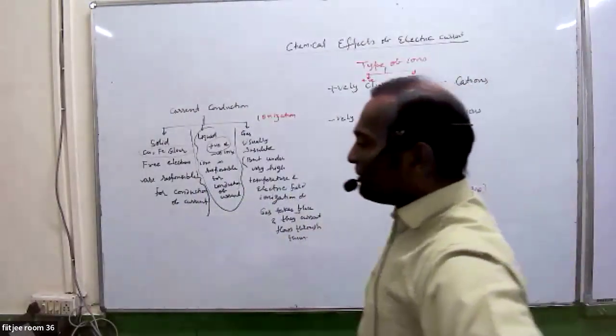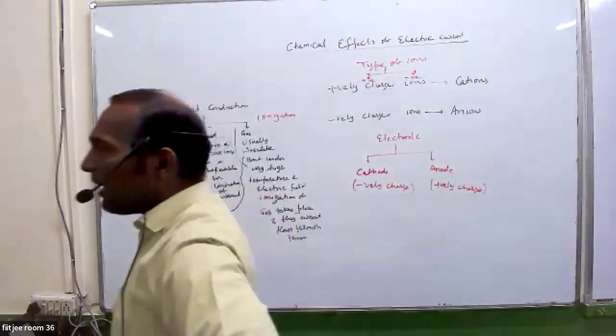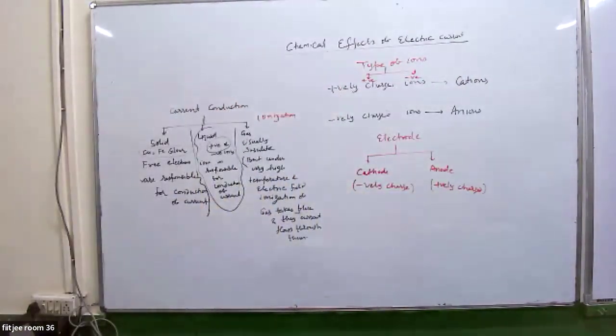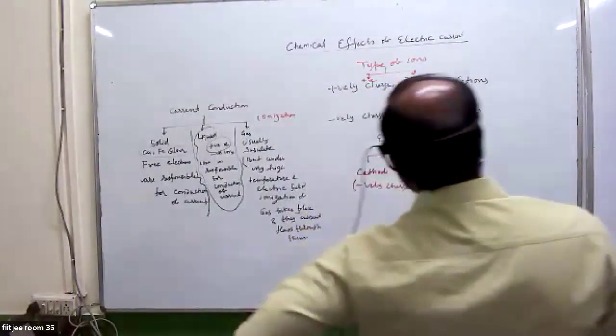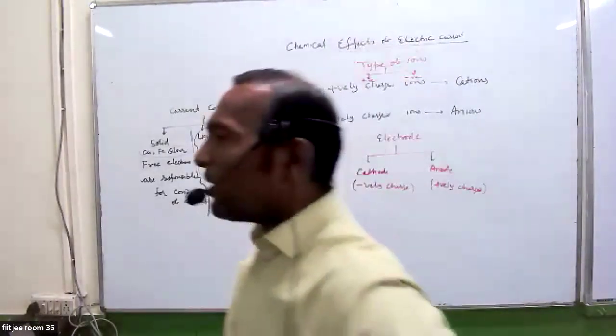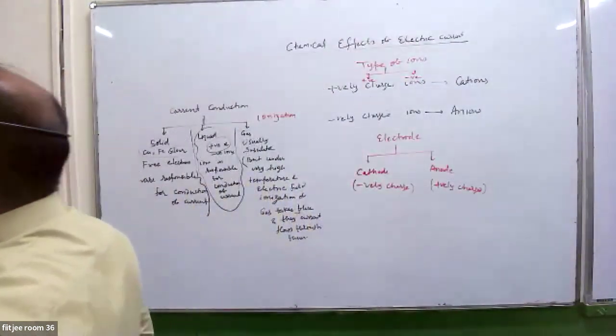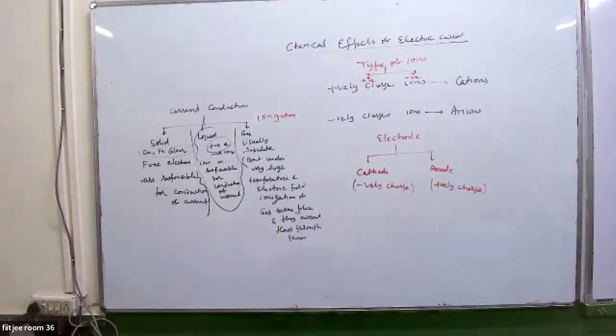Ions can be categorized into two types, positive ions and negative ions. Positive ions are known as cations, negative ions are known as anions. Electrodes can be classified into two types, the cathode and the anode. Cathode is negatively charged and anode is positively charged. Is it okay, my guys? Note down first, then I'll read.